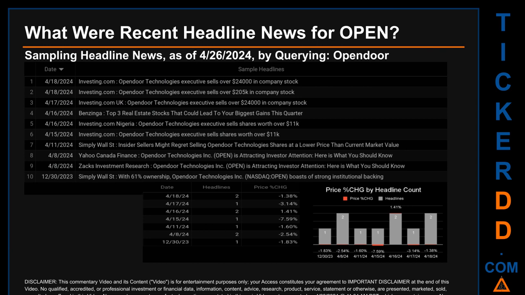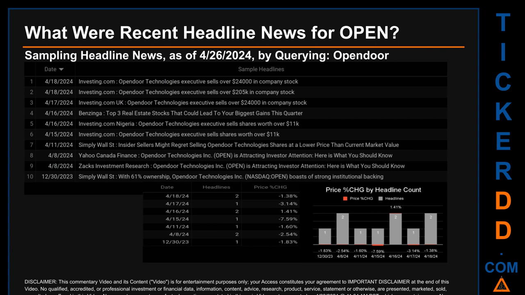Publication dates spanned 110 days. The latest publication was Thursday, April 18, 2024, when there were 2 found headlines. Investing.com published the headline that read, Opendoor Technologies executive sells over $24,000 in company stock. Investing.com published the headline that read, Opendoor Technologies executive sells over $205,000 in company stock.